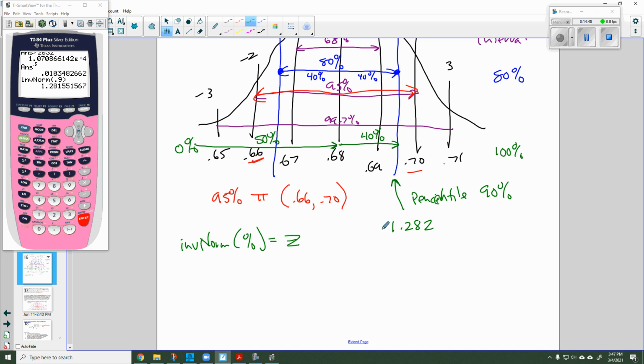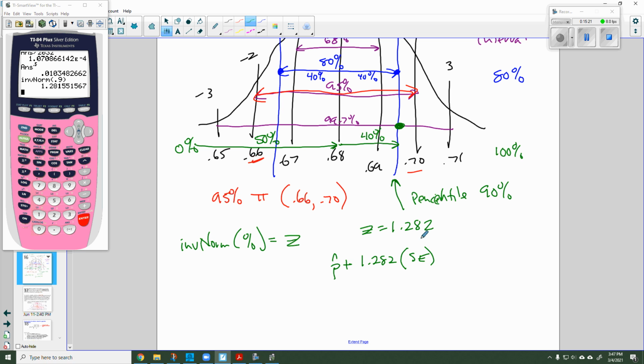That is that z-score. So if I want to find the proportion that is represented right at this spot, all I need to do is take my p hat, my center, and add to it 1.282, the z-score, times the standard error.